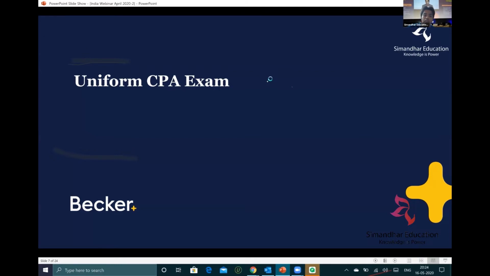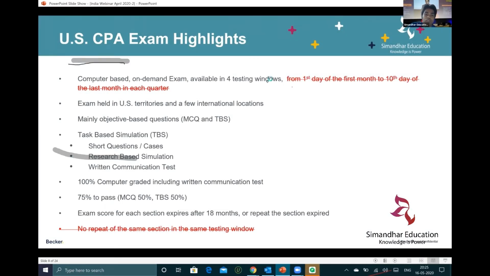So now we are coming to the USCPA exam again, guys. This is a computer based exam, so it's objective, 50% multiple choice questions, 50% simulation. The average passing percentage is 75%. So you need to get 3/4 of the answers correct. When I say percentage, it is more on a percentile basis, like the CAT exam in India or any entrance exam, which is more of a comparative, grading based system. So 75 percentile is the score. But just to clear the doubts, if you get 3/4 of the answers correct, I think you pass the CPA exam. It's as simple as that.